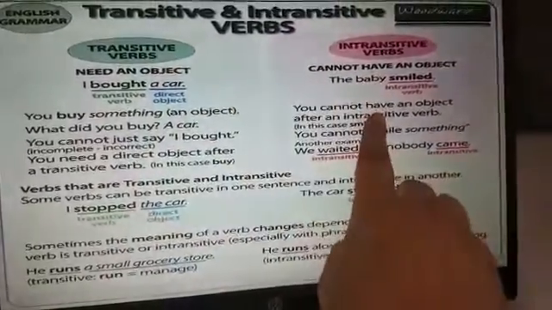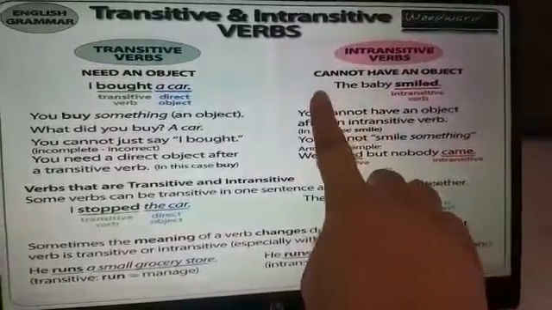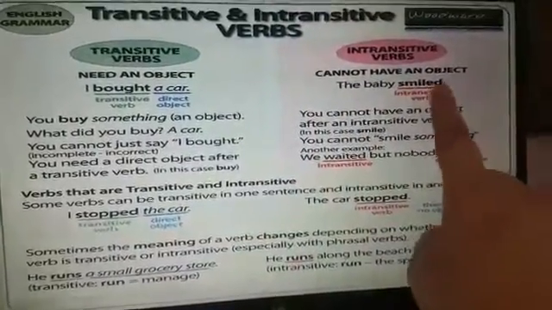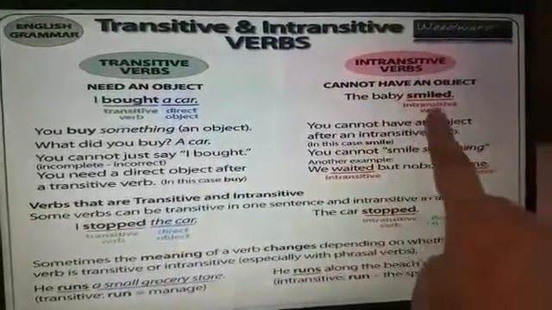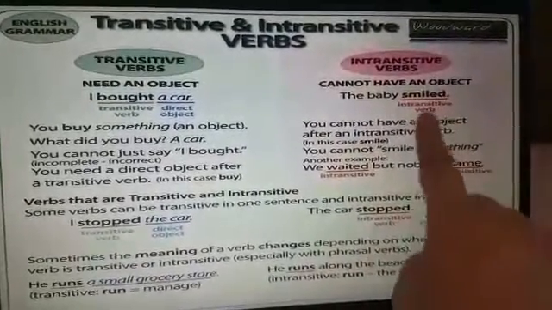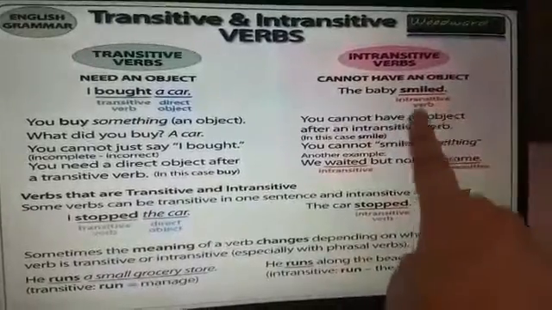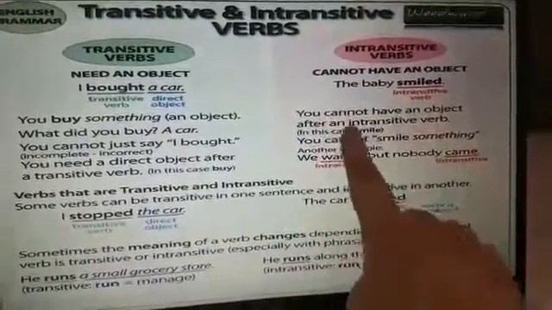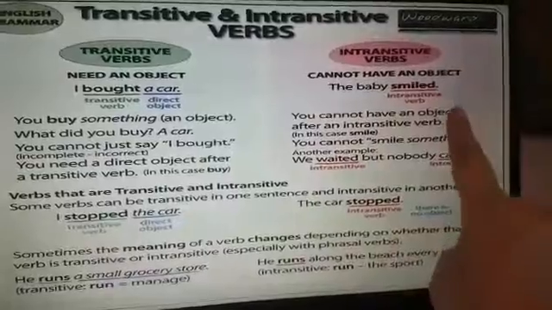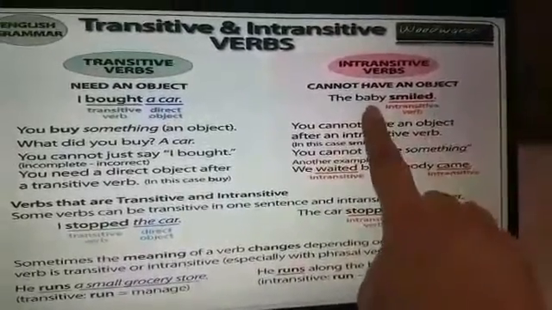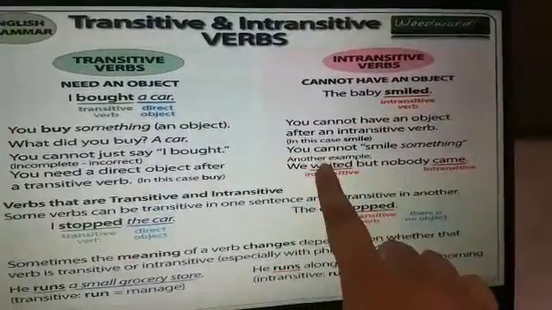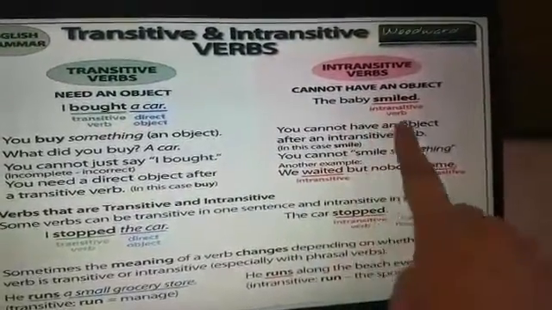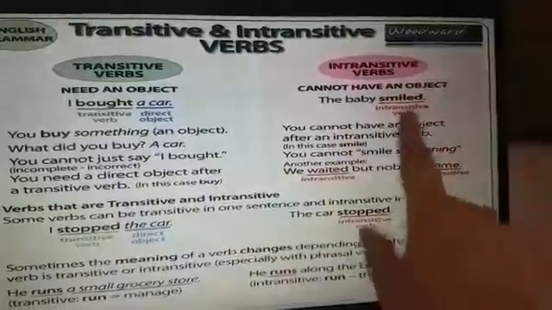Now coming to the intransitive verb: it doesn't require an object to get completed. The sentence that we are reading over here is: the baby smiled. So smile is the verb. We can see that this is the action word. Here there is no object. There is no requirement of an object. There is a subject but there is no object required. You cannot say the baby smiled something. No, it is the wrong sentence.